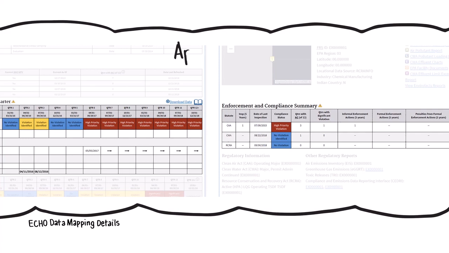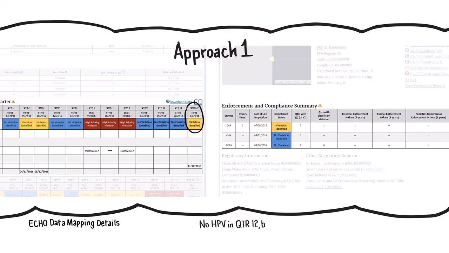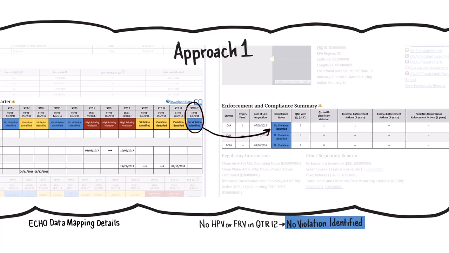If agencies use Approach 1 for reporting FRV dates, ECHO applies the following display rules. If there is no HPV in quarter 12, but there is an FRV within quarter 12, the compliance status displays violation identified and is colored yellow. If there is no HPV or FRV in quarter 12, the current compliance status reads no violation identified and is colored blue.